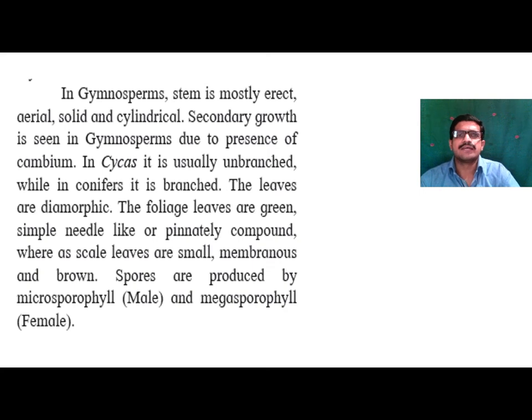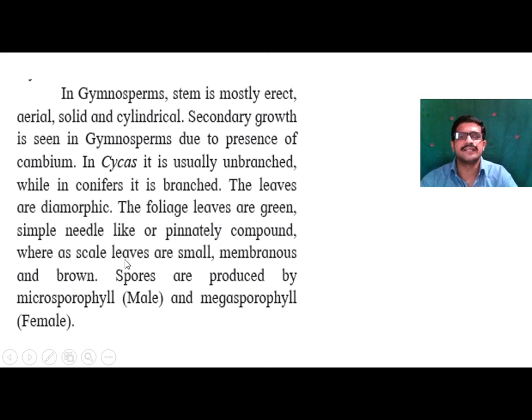Leaves are dimorphic in nature. The foliage leaves are green, simple, needle-like or pinnately compound, while scale leaves are small, membranous and brown in nature. Dimorphic means it consists of two types of leaves: one is foliage leaves and another is scale leaves.